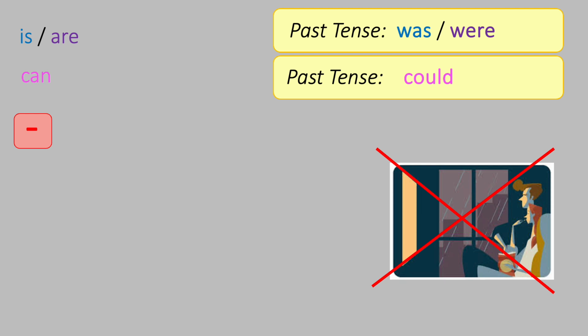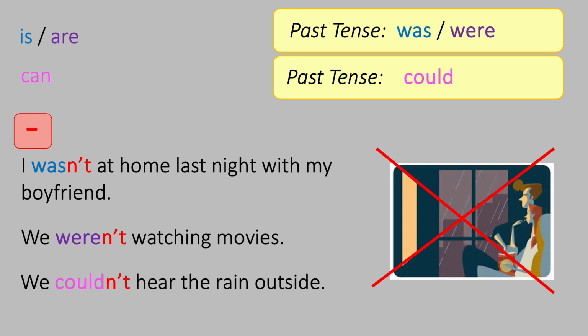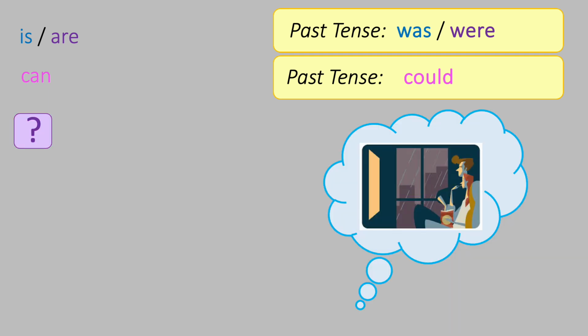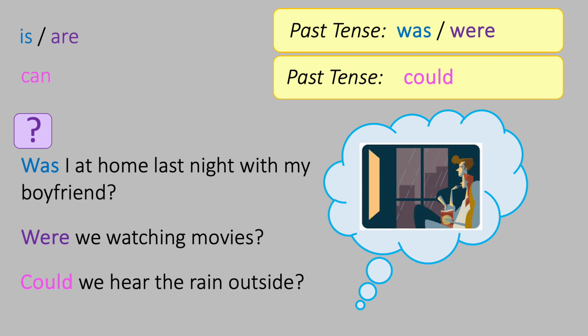In the negative, I wasn't at home last night with my boyfriend. We weren't watching movies. We couldn't hear the rain outside. And in the question form, was I at home last night with my boyfriend? Were we watching movies? Could we hear the rain outside?